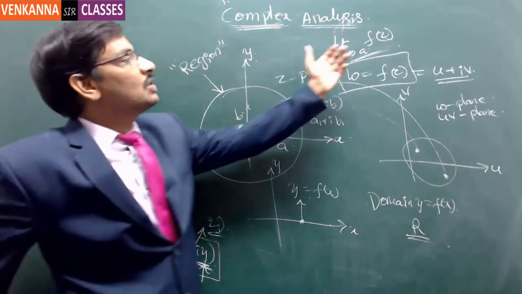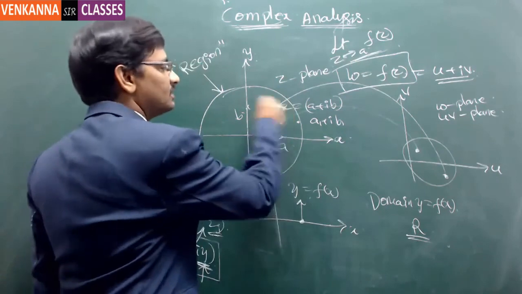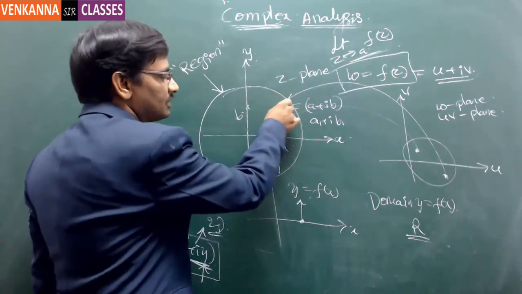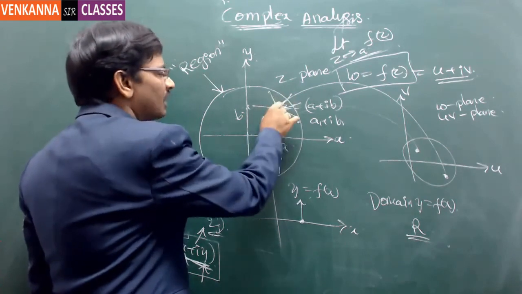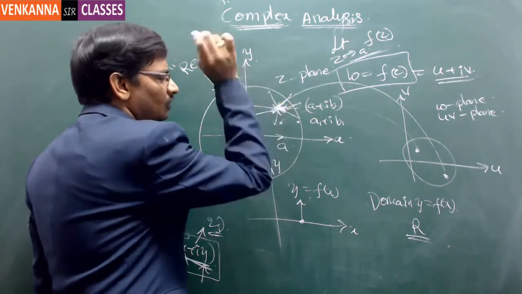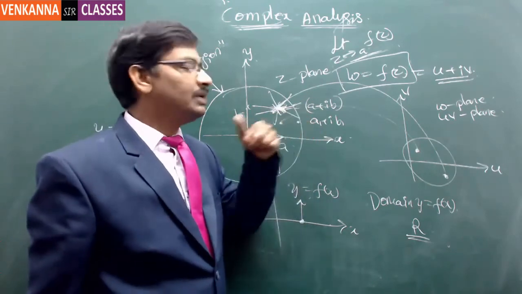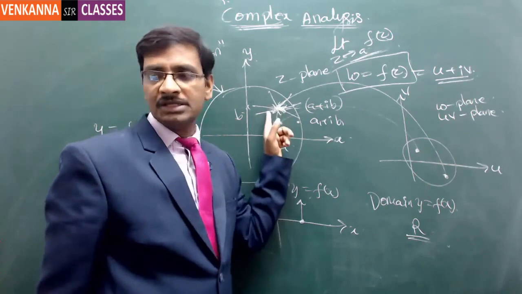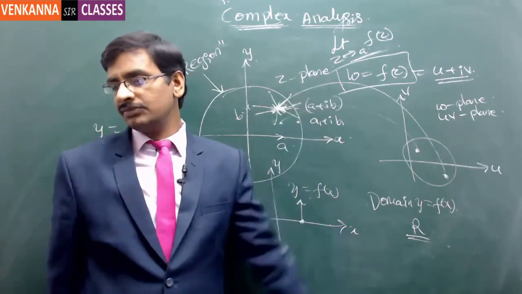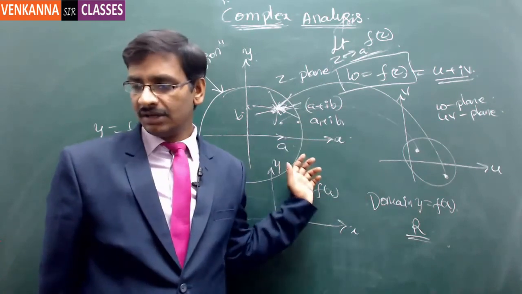Here, there is nothing like that. There are infinite different directions. Suppose you take this point as a, this can be approached from this direction, this direction, this direction, or whatever may be the direction you can think of, you can approach that point. Got it? So now it is your responsibility to test all the infinite directions for the existence of the limit. Clear? So this is where the complexity started.